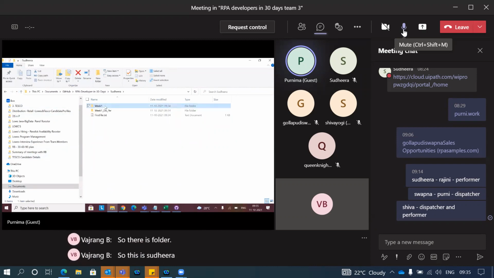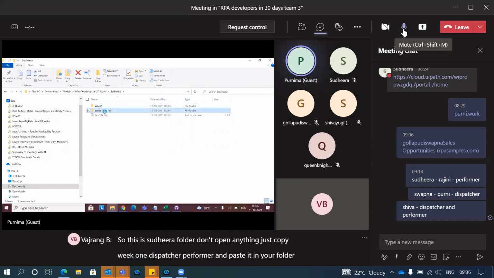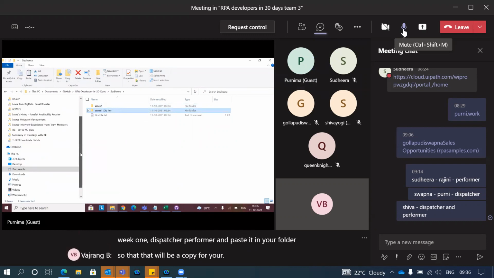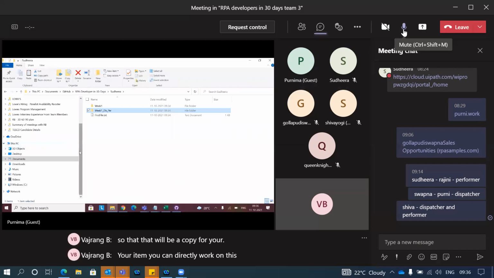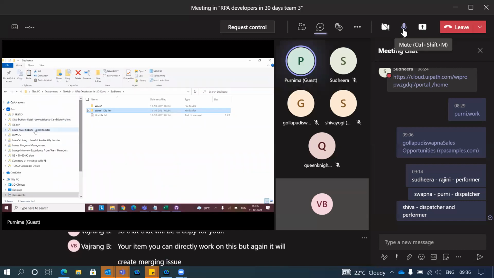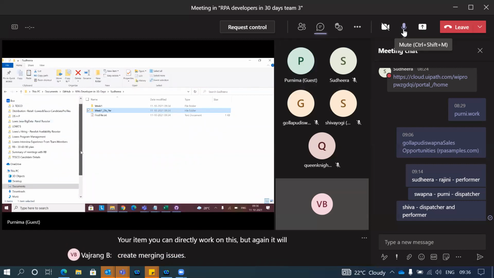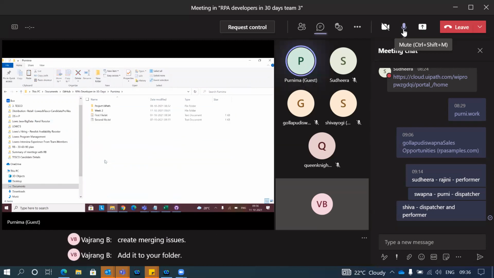Don't open anything. Just copy week 1 dispatcher performer and paste it in your folder. That will be a copy for you. You can work on this directly, but it will create merging issues. So now you have both dispatcher and performer codes.